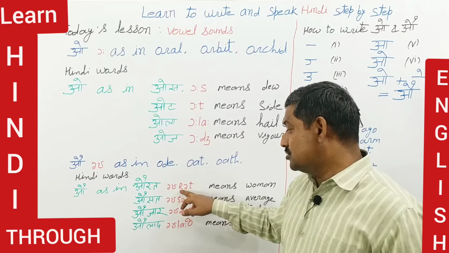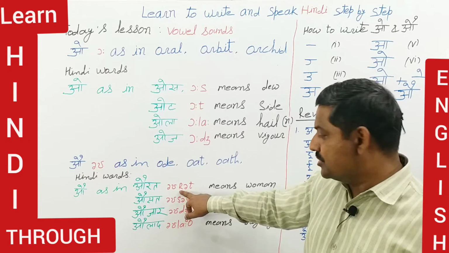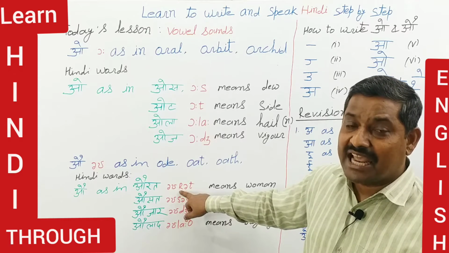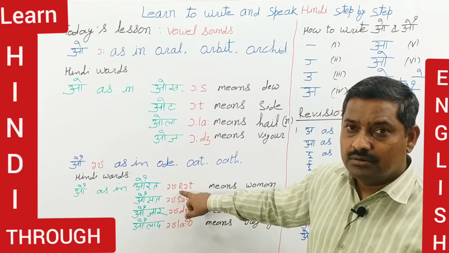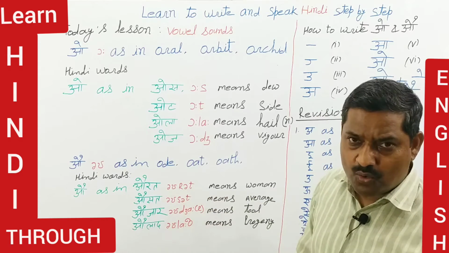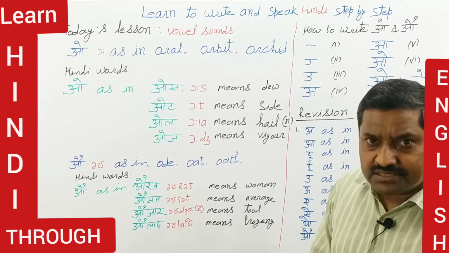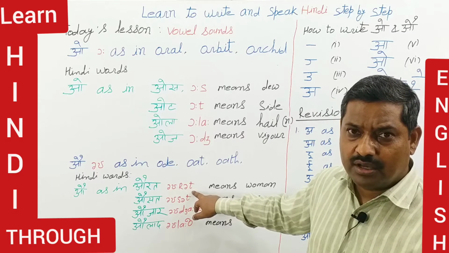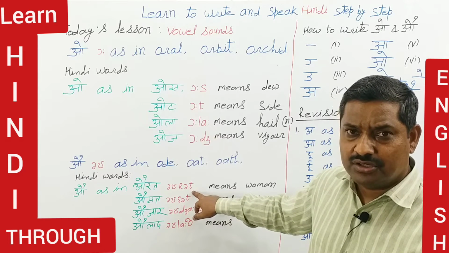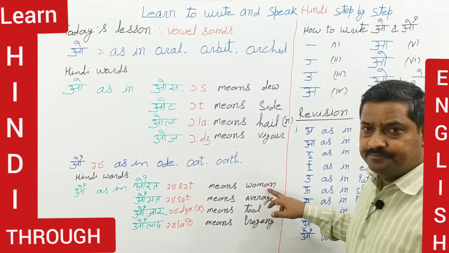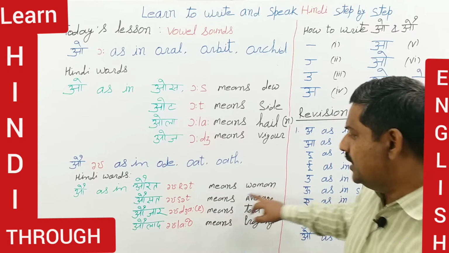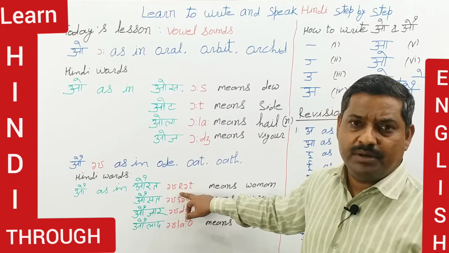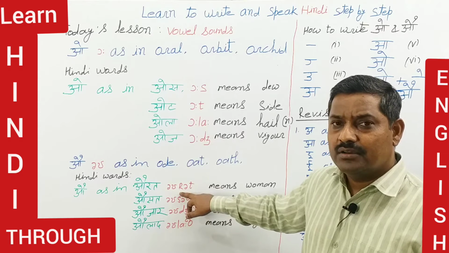And again, I would like to tell you that in English, the r sound is usually not spoken, as in manager, tailor, and teacher. But in Hindi, every sound, if it is written, it is spoken. So this is aurat, which means woman. In English the r is not spoken, but in Hindi the r sound is spoken.